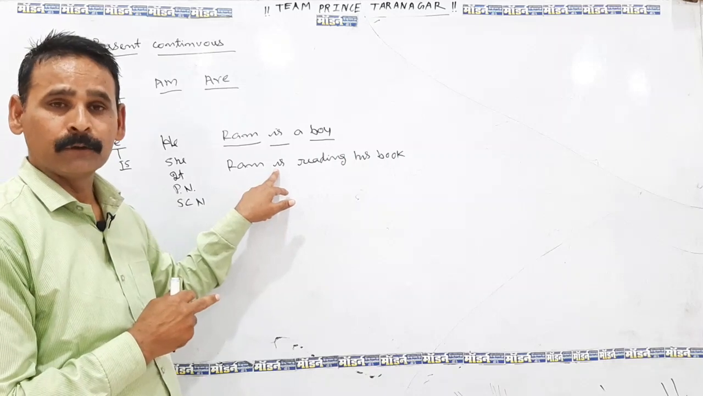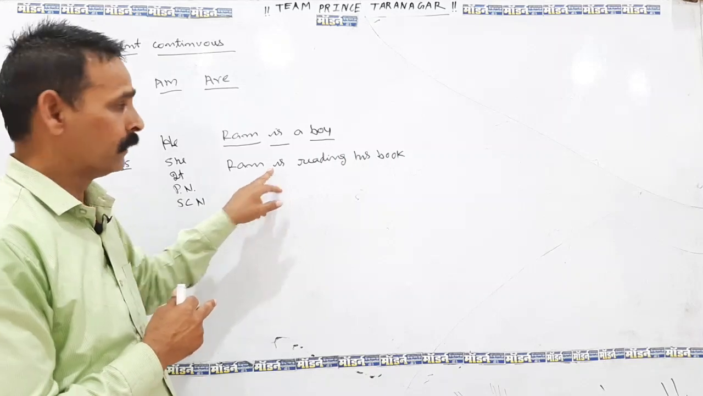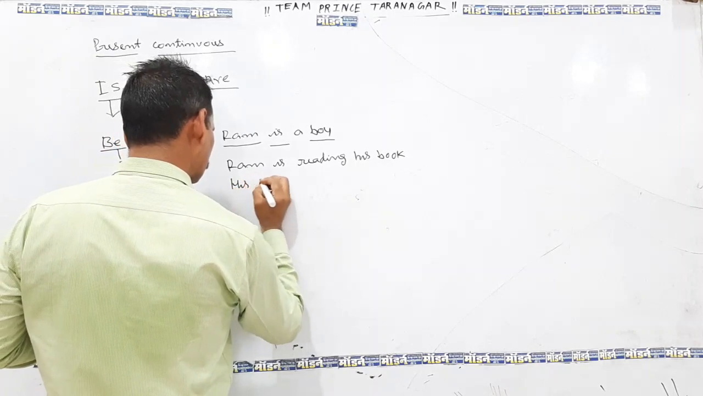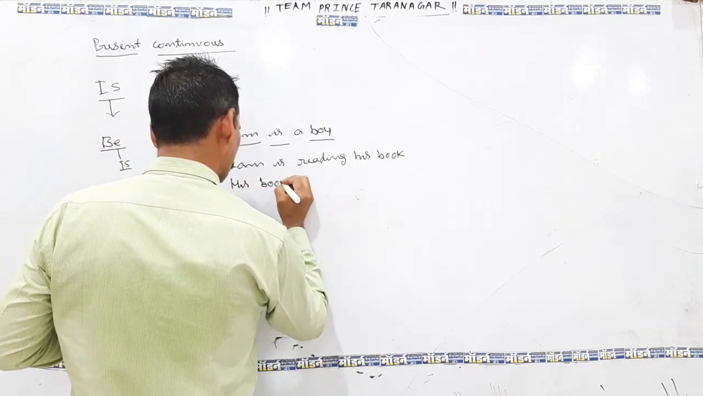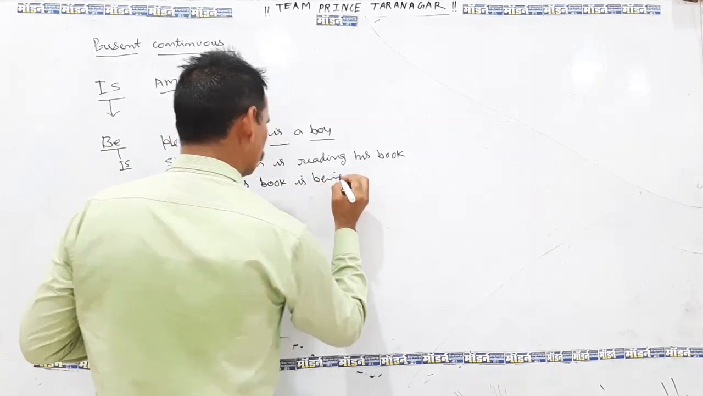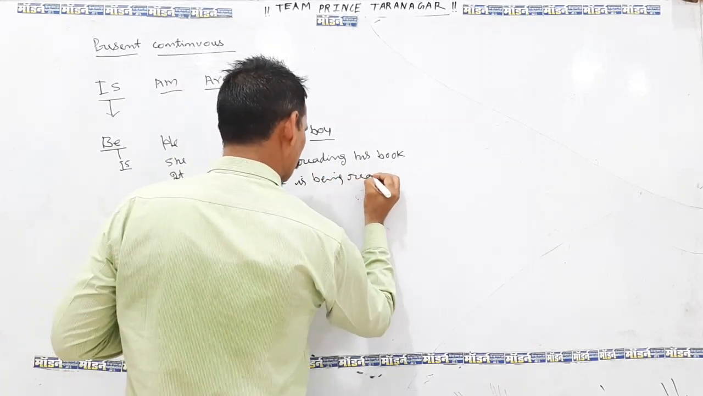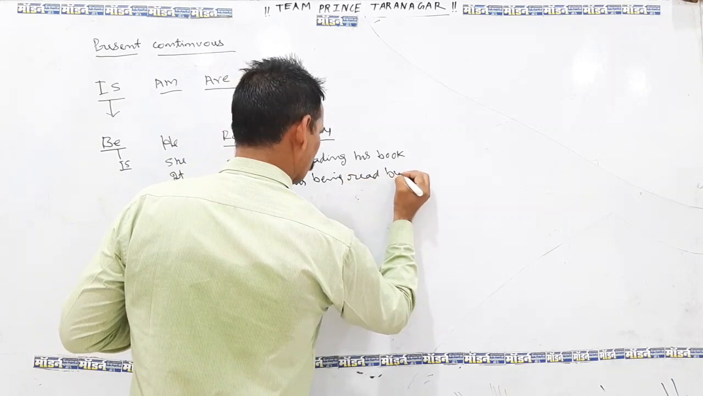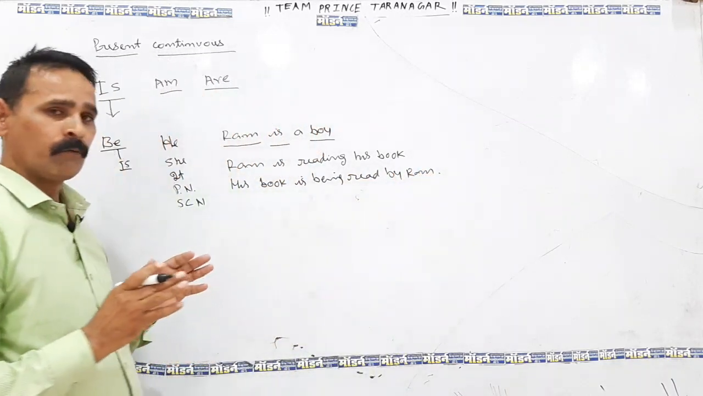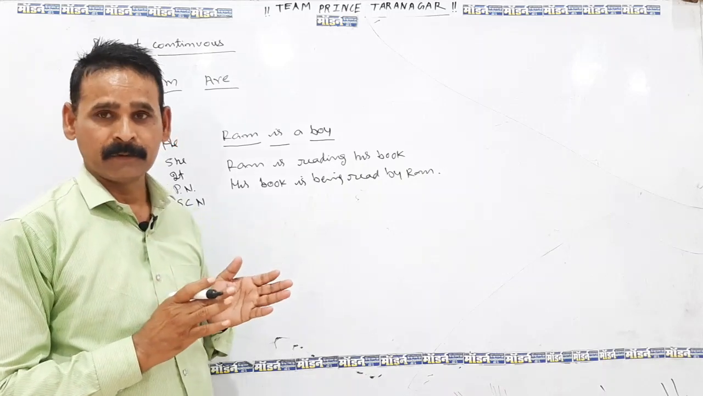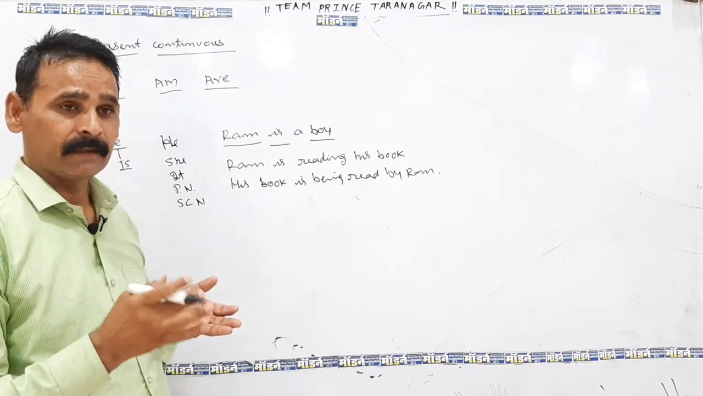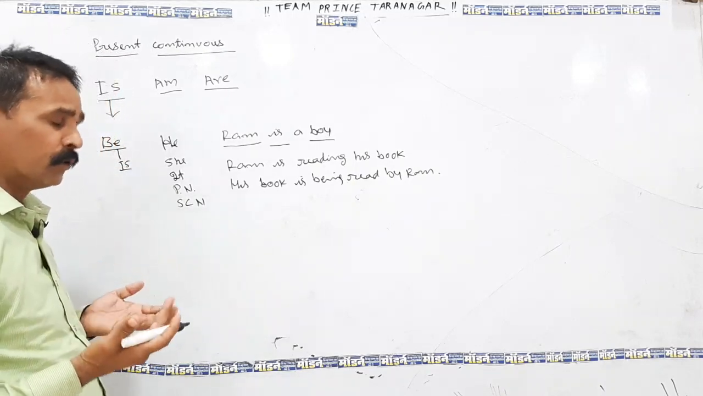It can be used also with the third form of verb. Like we can say, his book is being read by Ram. So students, you have to know what are the property of these verbs, because each and every word has its own property. So is also has its own property.